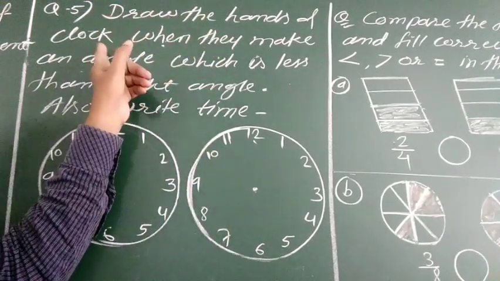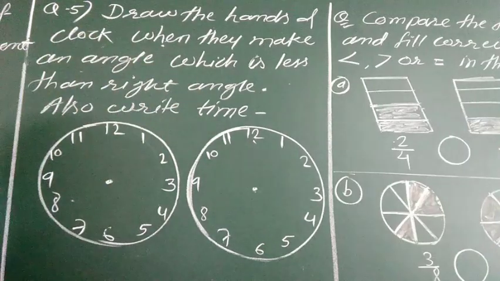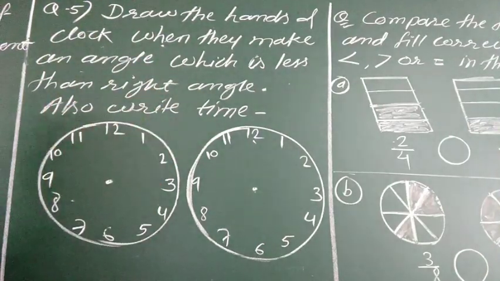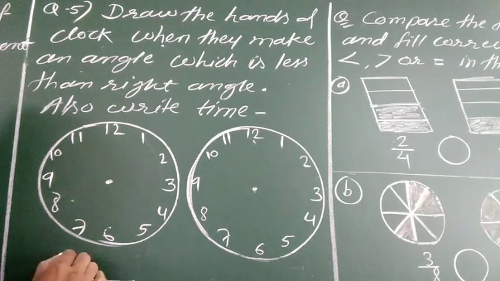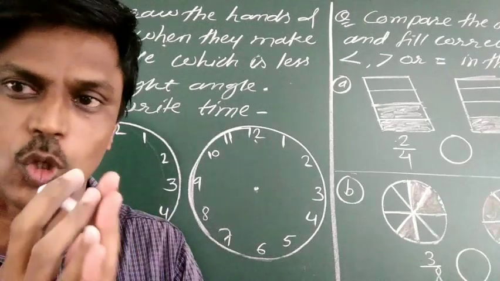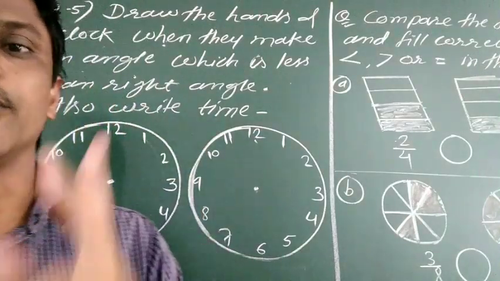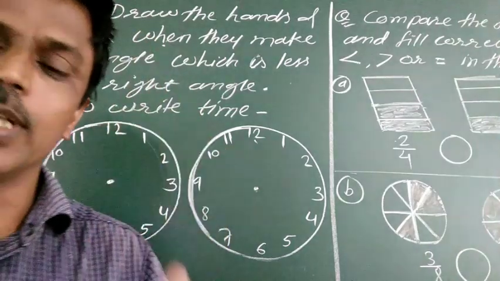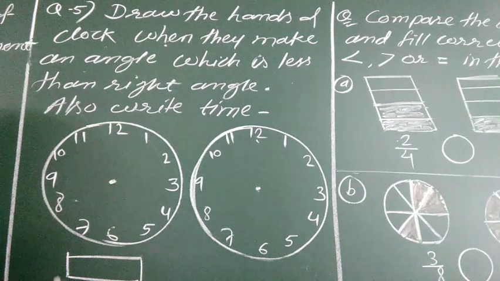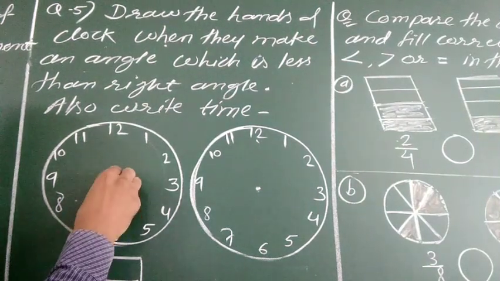Draw the hands of clock when they make an angle which is less than right angle, and also write the time. See, it's a picture of the clock here, and in this picture we have to draw the hands which will make the angle between two hands, and that angle will be less than right angle. So definitely it will be acute angle. So see, any time you can make, but it should be only less than right angle.